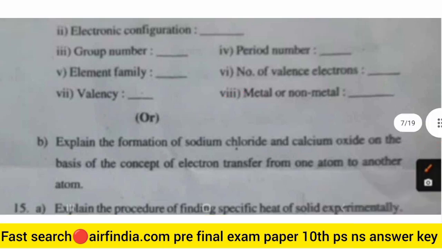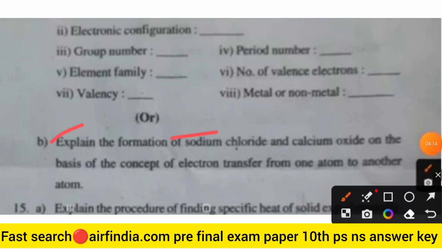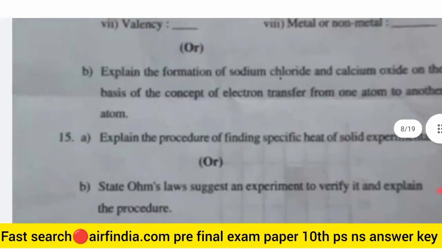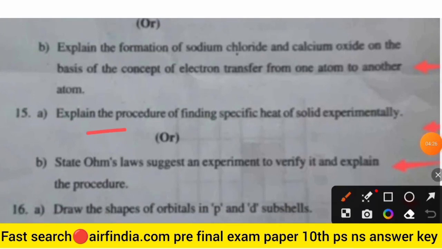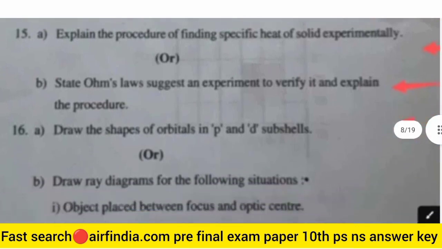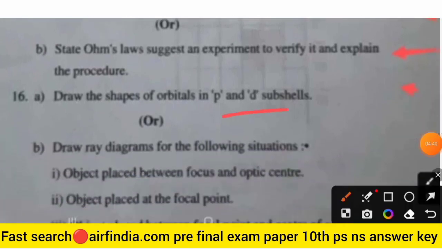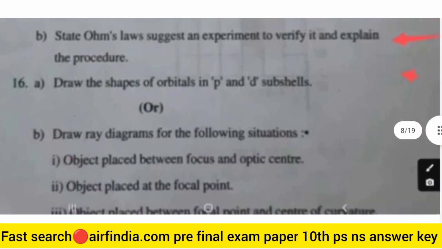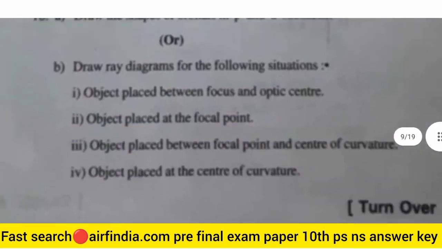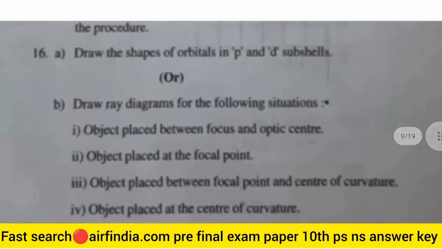Option B is, explain the formation of sodium chloride and calcium oxide on the basis of the concept of electron transfer from one atom to another atom. So there are 15 questions. Explain the procedure of finding the specific heat of a solid experimentally. State Ohm's law, suggest an experiment to verify it and explain the procedure. Draw the shape of orbitals in p and d subshells. Draw ray diagrams for the following situations: object placed between focus and optical centre, object placed at the focal point, and object placed at the center of curvature. So this is your 16th question.